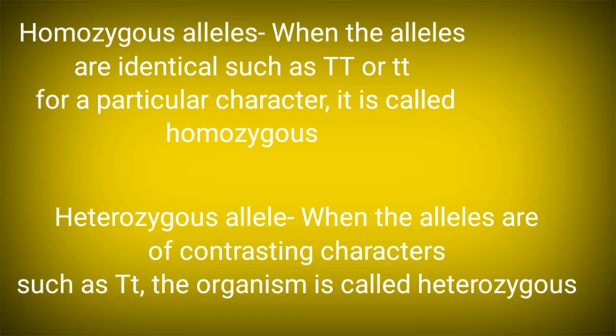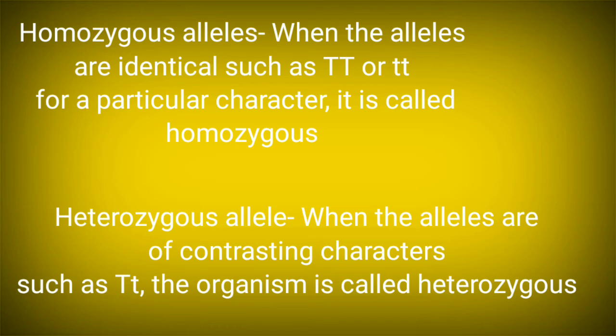That means it may be either capital T or small t. Or from the mother, it can be either capital T or small t. So father and mother have different alleles for the same character. Such an example is capital T and small t.